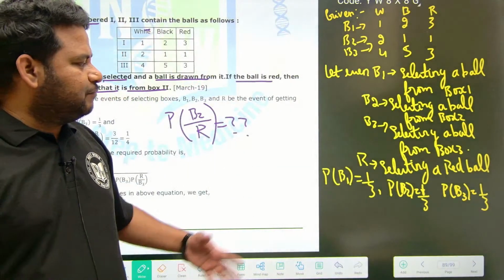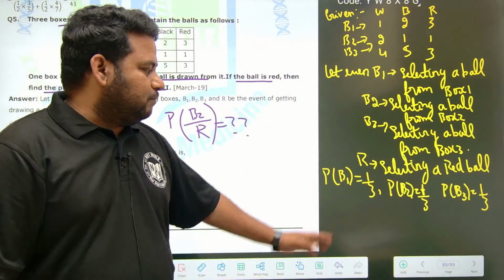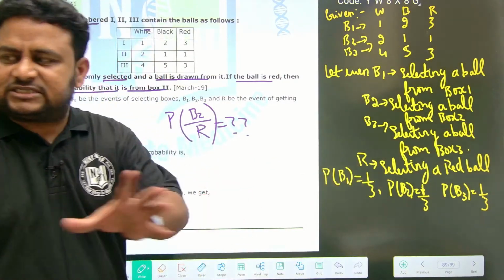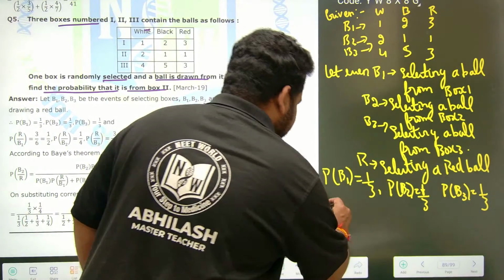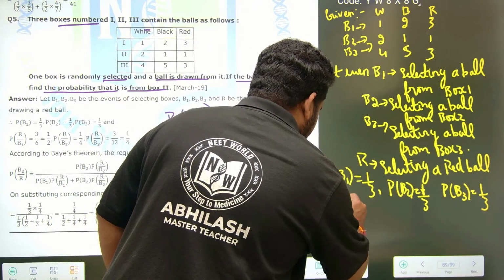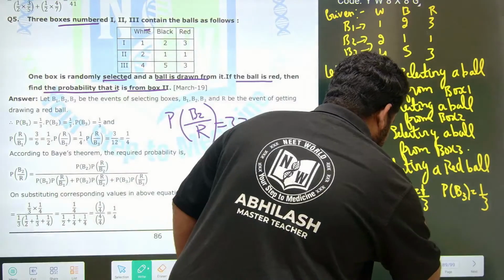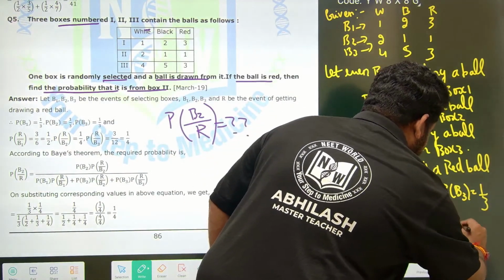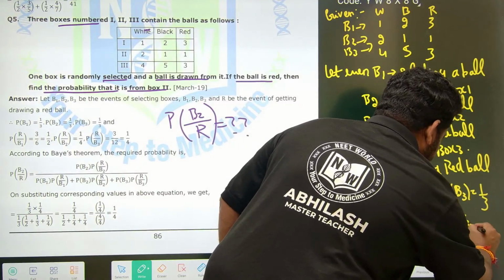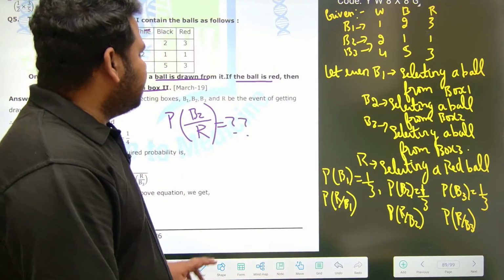Now the probability of the red ball. The draw can be from box 1, box 2, or box 3. So let us write the probability of getting the red ball. Focus here. Probability of red ball from box 1. Similarly, probability of red ball from box 2. Similarly, probability of red ball from box 3. You have to write it. Observe very carefully, red ball from box 1.